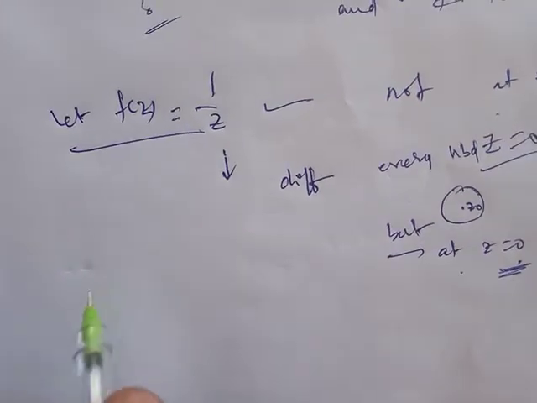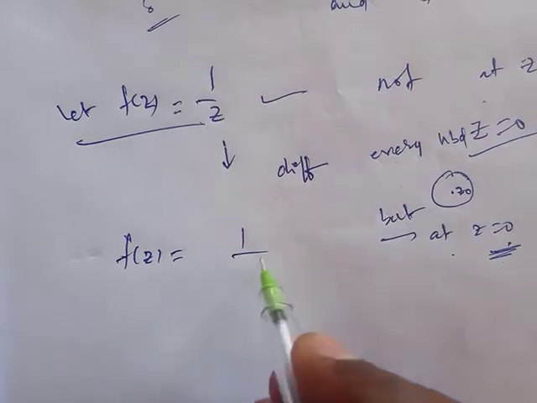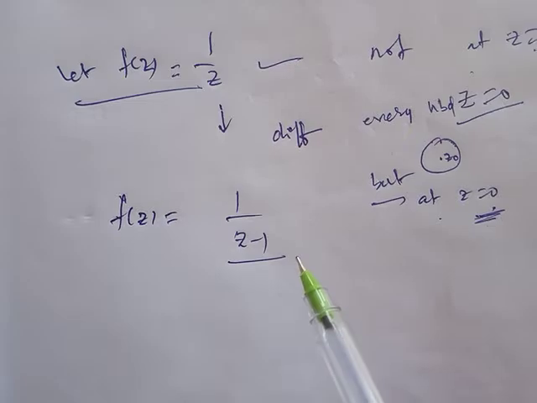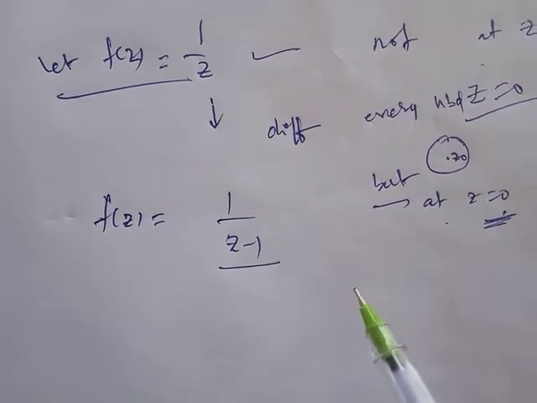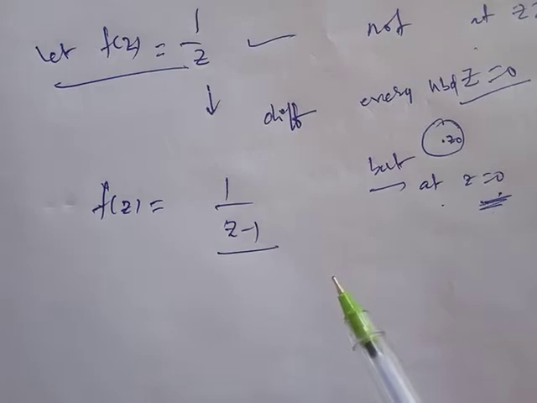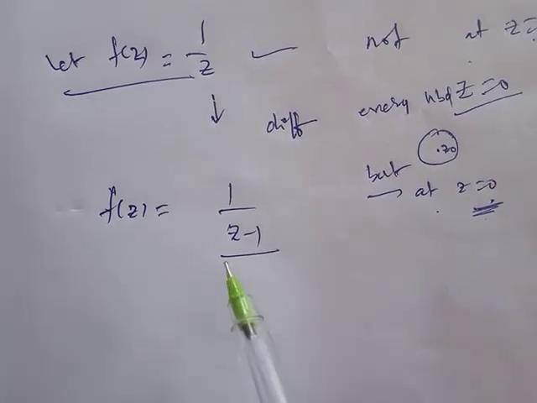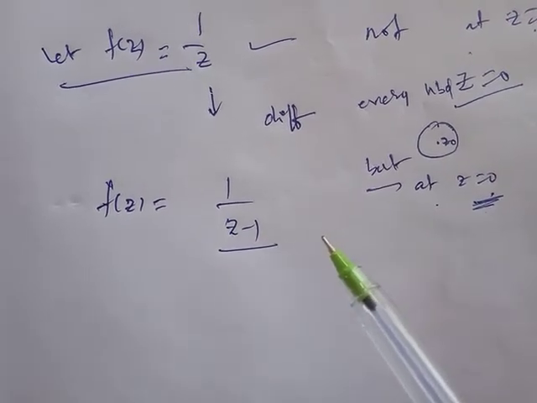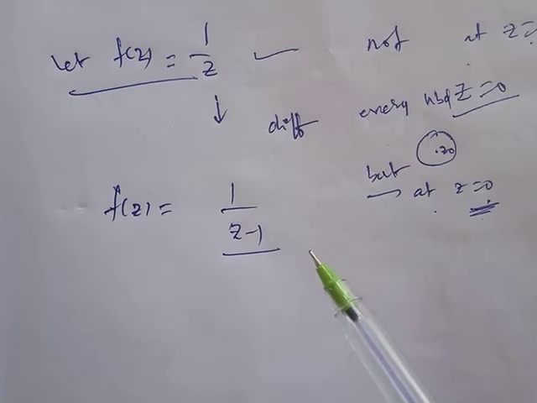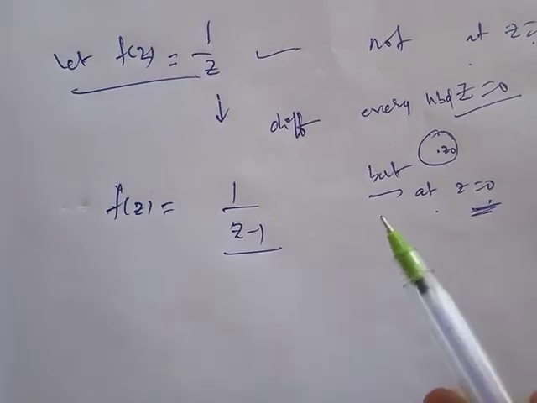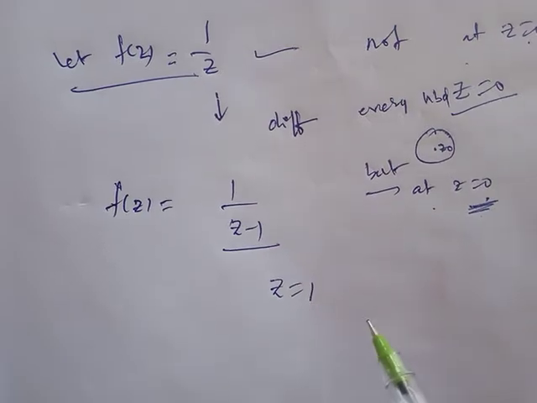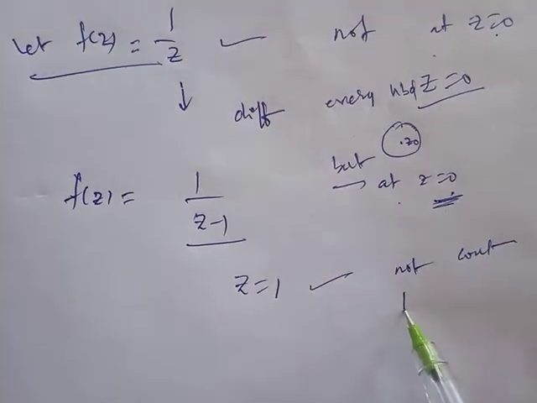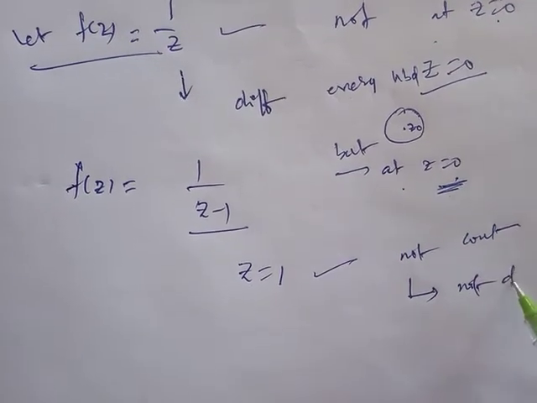Similarly, see here another example. f of z equal to 1 by z minus 1 is also one function. Is the function continuous at z equal to 1? It is not continuous at z equal to 1, because the denominator is 0 when we put z equal to 1. Therefore f of z is not continuous at z equal to 1, which means it is also not differentiable at z equal to 1. If it fails continuity, it automatically fails differentiability also. So at z equal to 1 it is not continuous and also not differentiable.